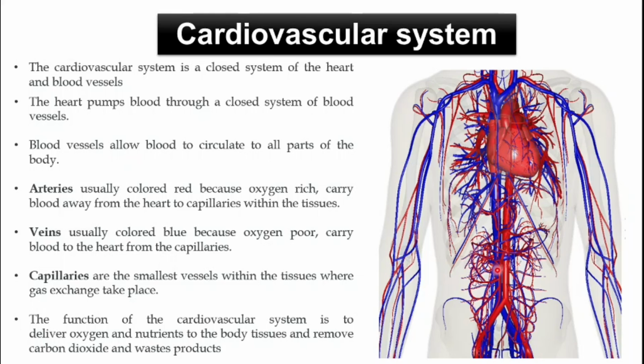And veins are those blood vessels which take the blood towards the heart, and these blood vessels are colored blue because they contain the deoxygenated blood, or the blood in these blood vessels is oxygen poor. And capillaries are the smallest blood vessels within the tissues where the oxygen and nutrition exchange takes place.